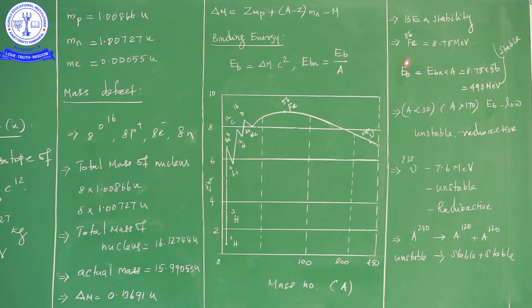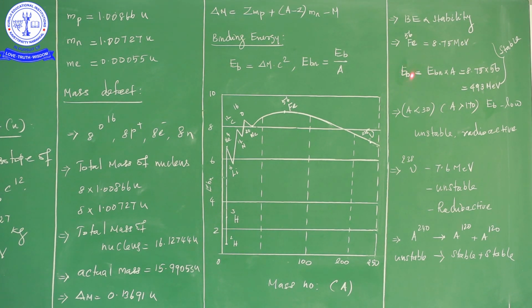If we want to calculate the binding energy of the nucleus, here 8.75 million electron volt is nothing but the binding energy of the nucleon. So binding energy of nucleon is nothing but the binding energy between the two pairs only, so two pairs only, proton-proton or neutron-neutron or whatever it will be, or either one pair. So here binding energy per nucleon for iron 56 is 8.75 million electron volt.